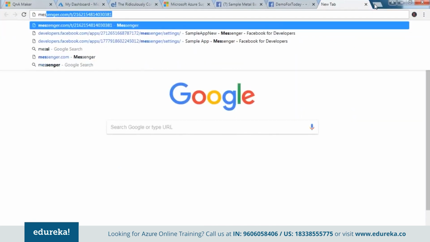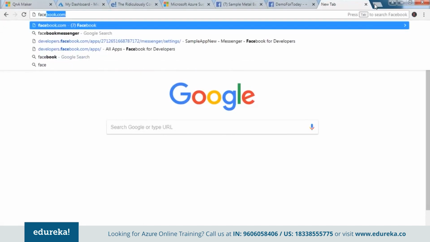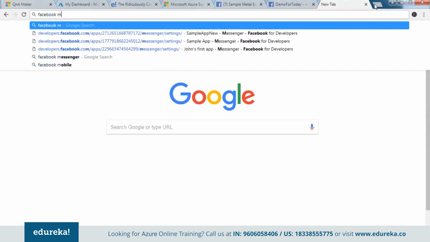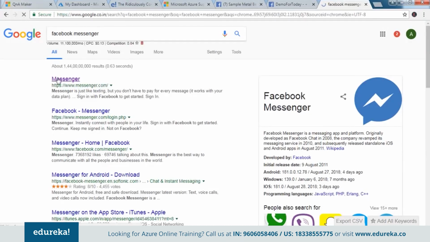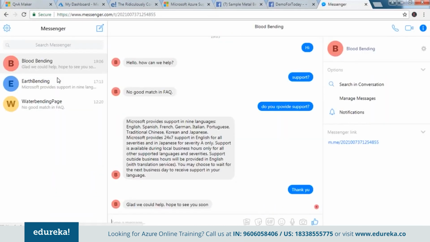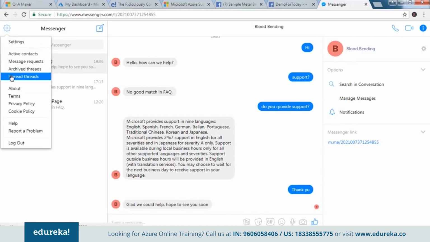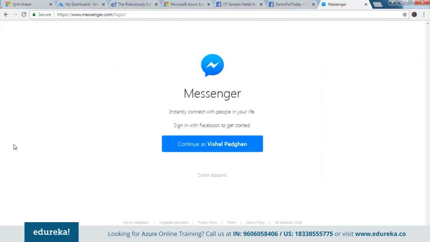Let me quickly check one more thing, because I do not want any more problems in this session. So let's quickly say Facebook Messenger. If I open the messenger, let me see what is the messenger that I have by default here. So as you can see, I have this thing which I do not want. I would rather log out from here. So guys, yeah, want to continue as Vishal Padgan? Yep.